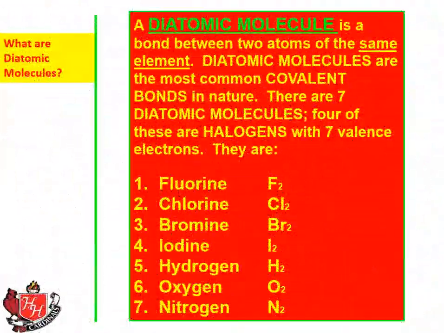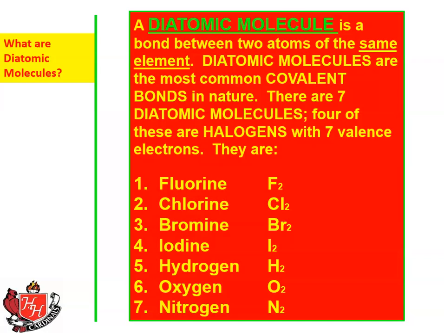Okay, there are some special molecules that we're going to deal with a lot, so we'll just introduce them right now. They're called diatomic molecules. A diatomic molecule is a bond between two atoms of the same element. Technically, it could mean just that there's two atoms. That's what diatomic means, two atoms. But generally, when we speak of it, we're speaking of these specific molecules. So diatomic molecules are the most common covalent bonds in nature. There are 7 diatomic molecules, and you should memorize these.